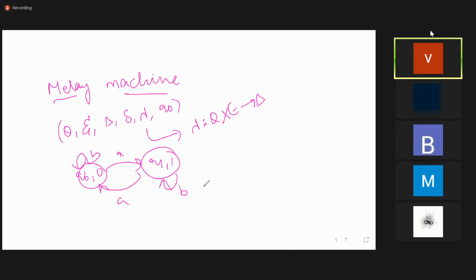Mealy machine means the output is not associated with the states, which means Q0, Q1 only, but it is associated with the input symbols. Here the output symbol is associated with the input symbol, whereas in Moore machine the output symbol is associated with the state.